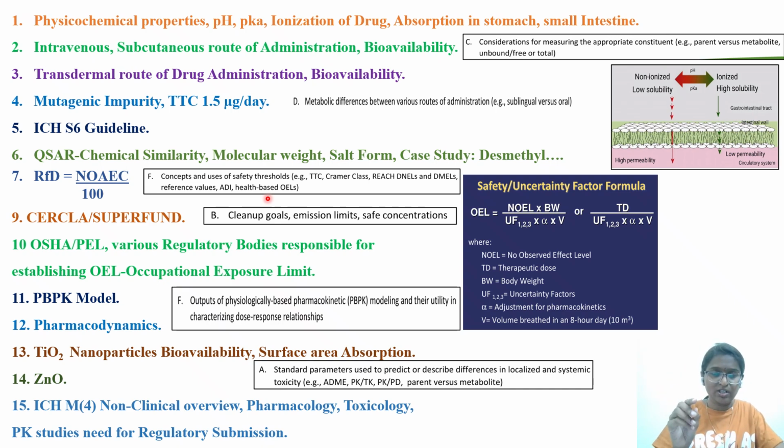Or something called child for children, no additional 10 used as an uncertainty factor. So questions related to that concept, they will also ask in the exam. Okay. So another question which they ask is with respect to CERCLA Superfund.